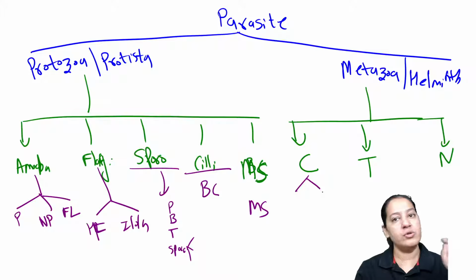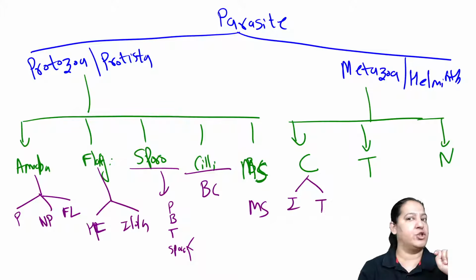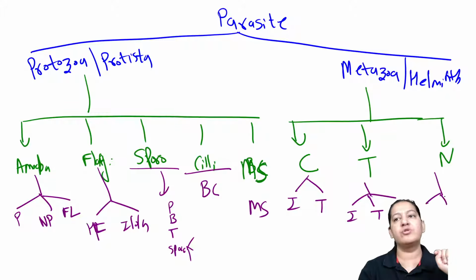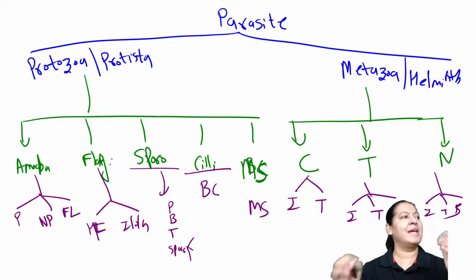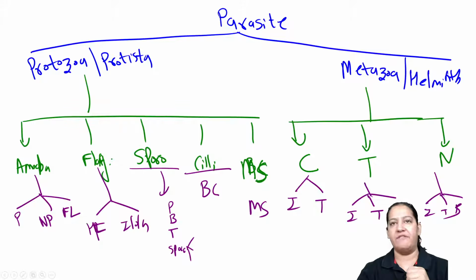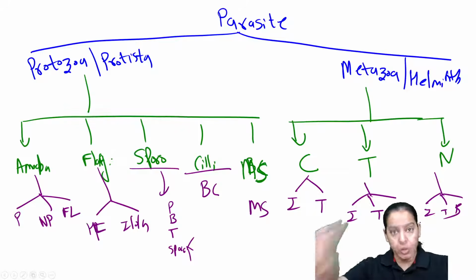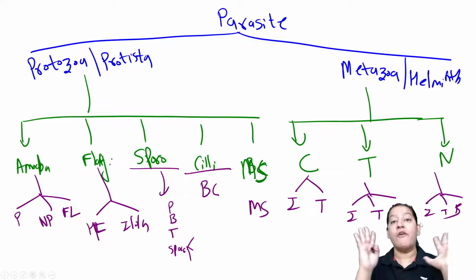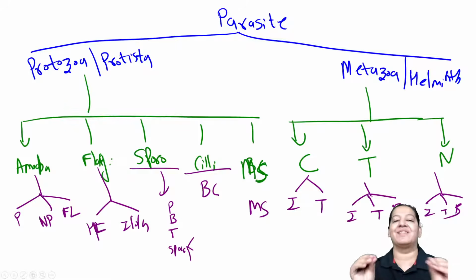In the Metazoa, we divide cestodes only into two categories, the intestinal one and the tissue one. Trematodes into three: intestinal, tissue, blood. Nematodes also into three: intestinal, tissue, blood. I'm not saying the names of the parasites again, just now I have finished. Now, if you have a thorough knowledge of the classification of complete parasitology, now you can understand the mnemonic.